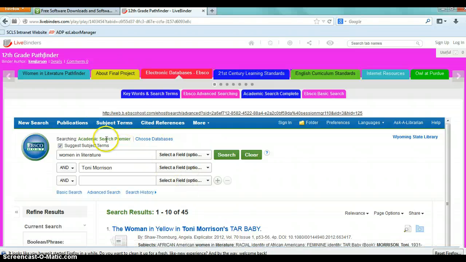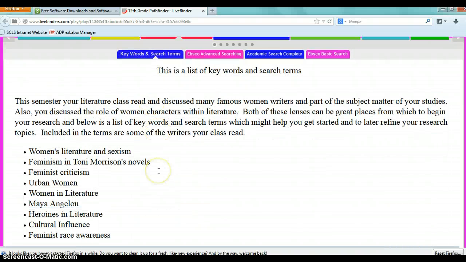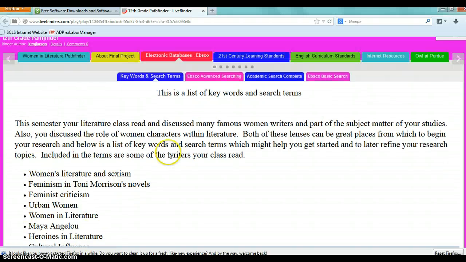very basics of it. Up here, I made a list of keywords and search terms, and so this is interesting, and you can look through this. This is kind of what I just showed you in EBSCOhost, is they're going to give you back things like this, but I just wanted to give you a little list of things that might help you on your way.